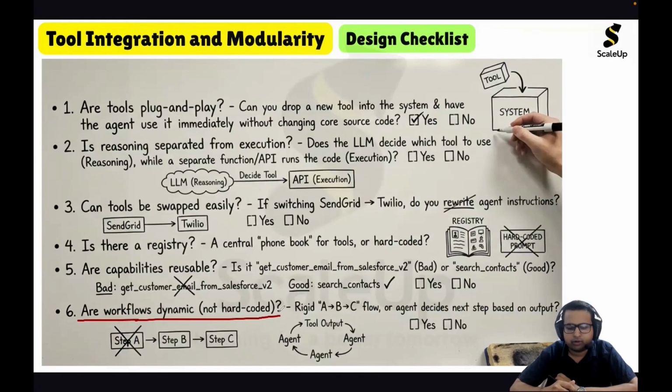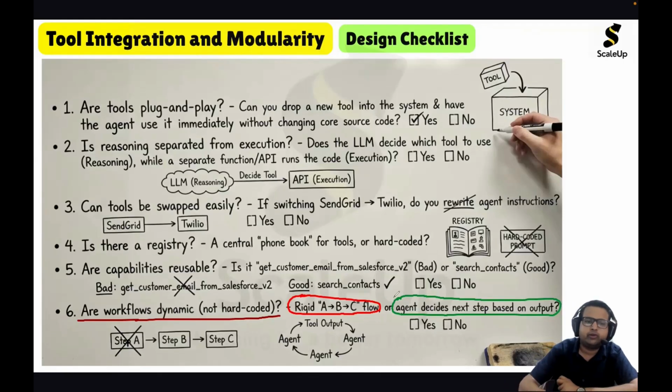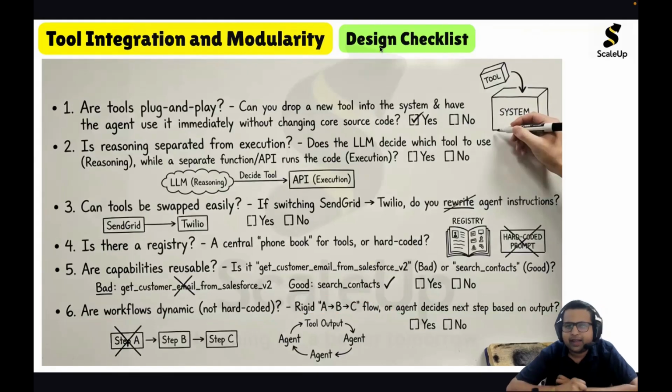It should not be hard coded because a rigid flow breaks very easily. Rather, the workflow should be decided by the agent during runtime, in real time, based on the intent of the prompt. So the workflow should be dynamic. These are very important questions you should consider. You can take it like a design checklist.